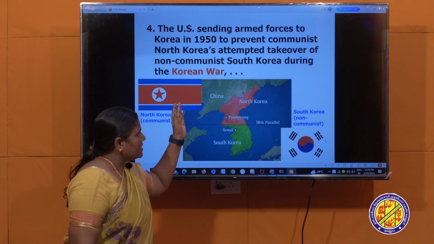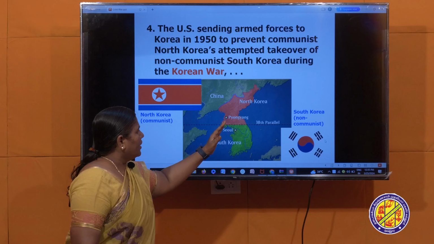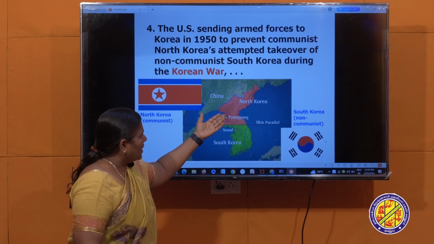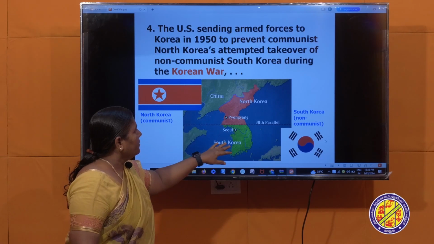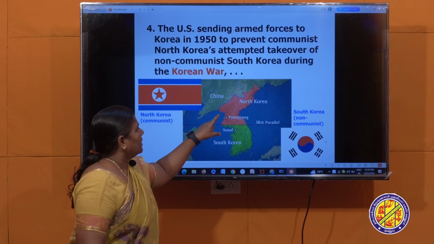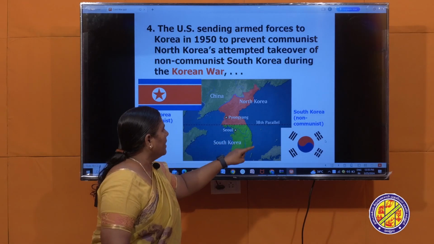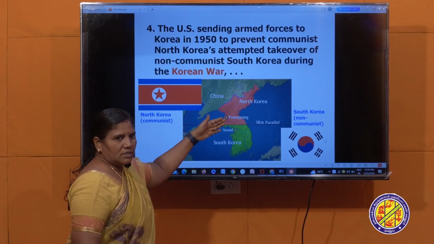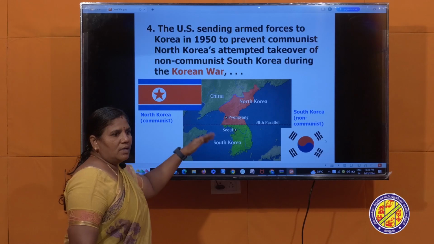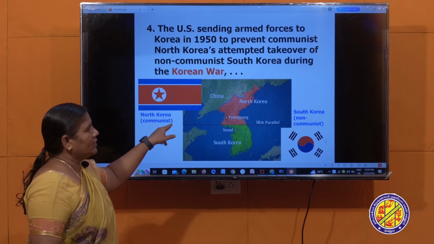That's why USA sent its military to South Korea to defeat the North Koreans. Finally, by the interference of UNO and some other countries, this war came to an end and they fixed a line, the 38th parallel line, that divided Korea into North Korea and South Korea. In this way, this war happened during the Cold War.